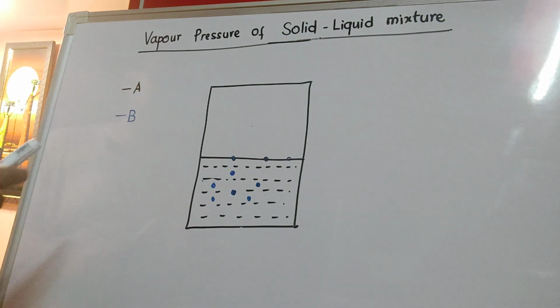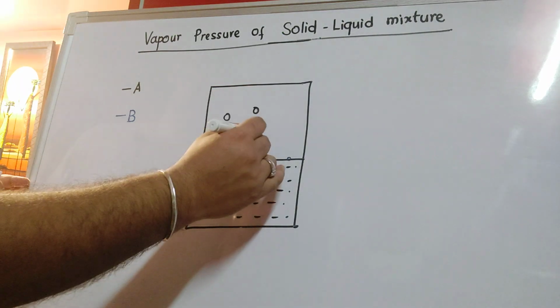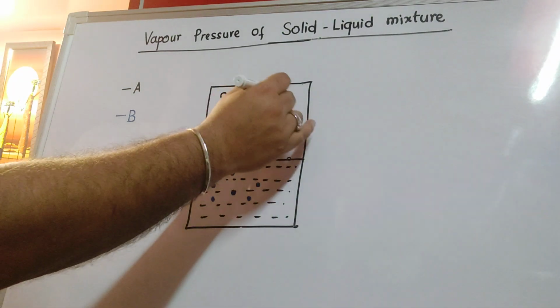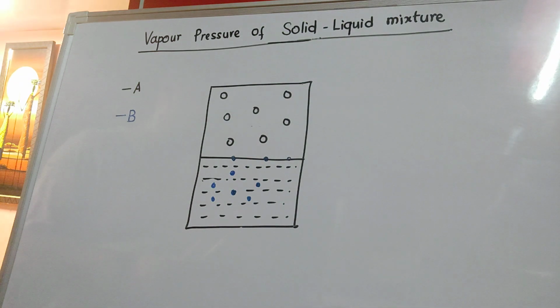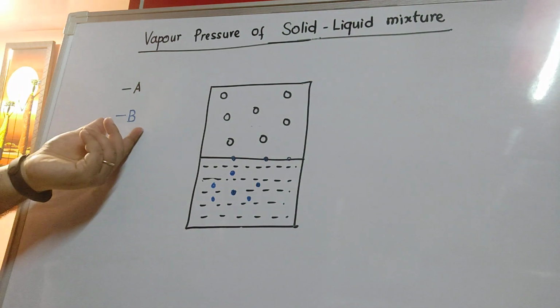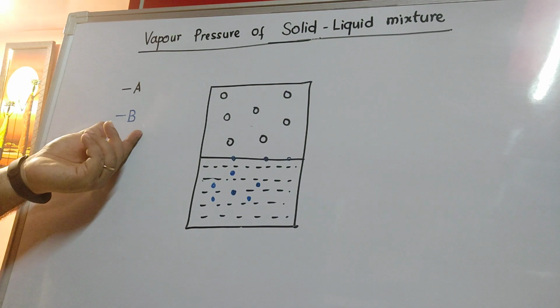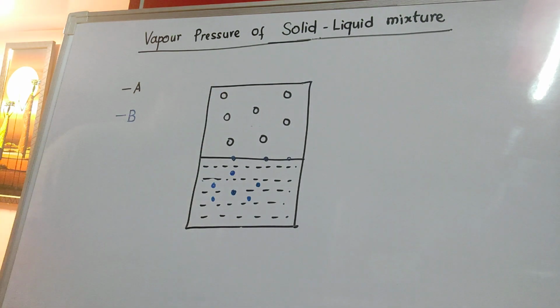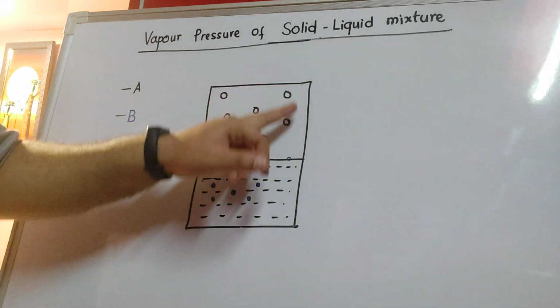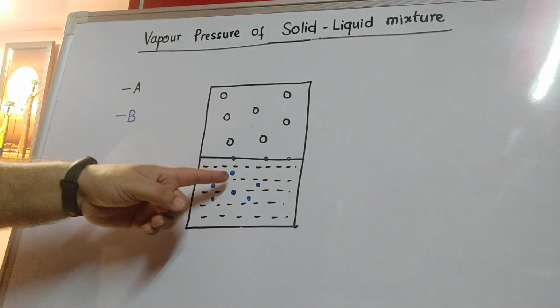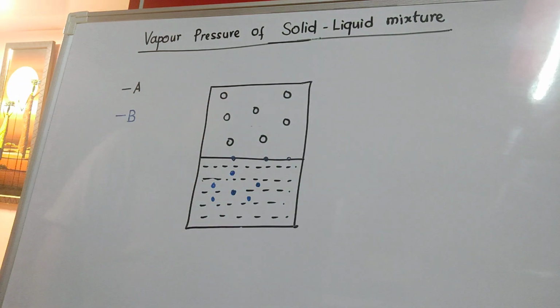Now we can expect only the vapors of A, my dear students, over the surface of the liquid. There will be no vapor of B. Why? Because B is a non-volatile solid, and it remains only in the liquid phase. It will not have the tendency of escaping out. Even though both A and B are mixed together, as previously also, the difference is here the vapors will be of only A. B will not create any vapor, because B is nothing but a non-volatile solute.